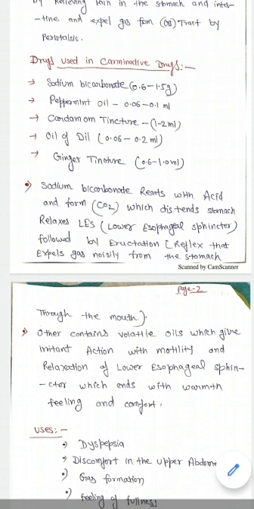So the drugs used as carminatives are sodium bicarbonate, peppermint oil, cardamom tincture, oil of dill, and ginger tincture. Sodium bicarbonate simply neutralizes the acid present in the stomach, forms carbon dioxide, relaxes our lower esophageal sphincter, and then eructation happens. The volatile oils cause local irritation in the stomach and the intestine, increase the motility and cause relaxation of the lower esophageal sphincter, which ends with a warmth feeling and comfort.